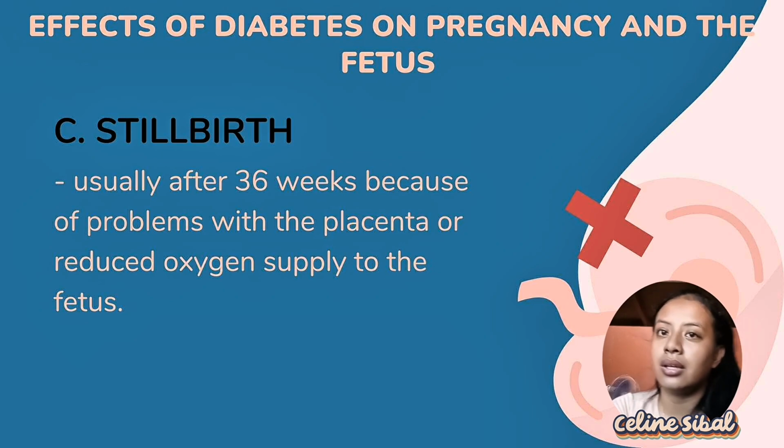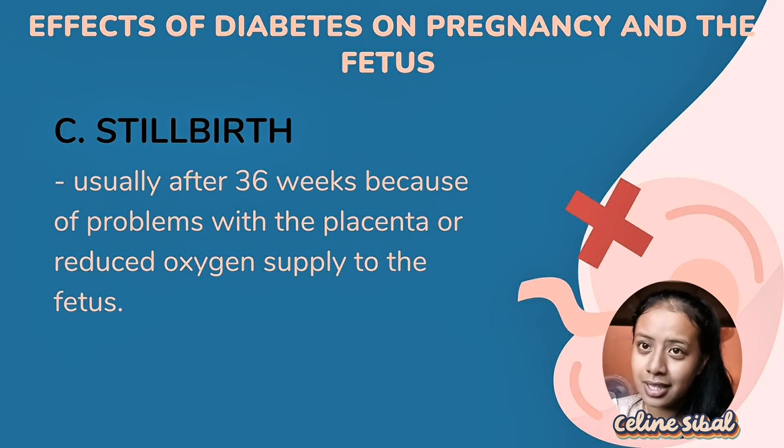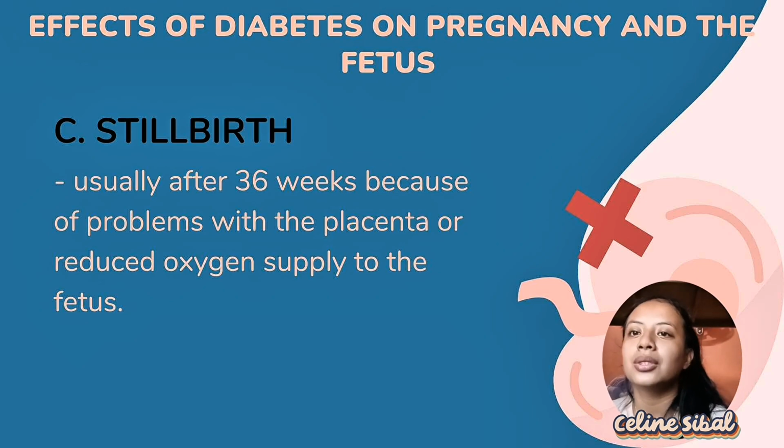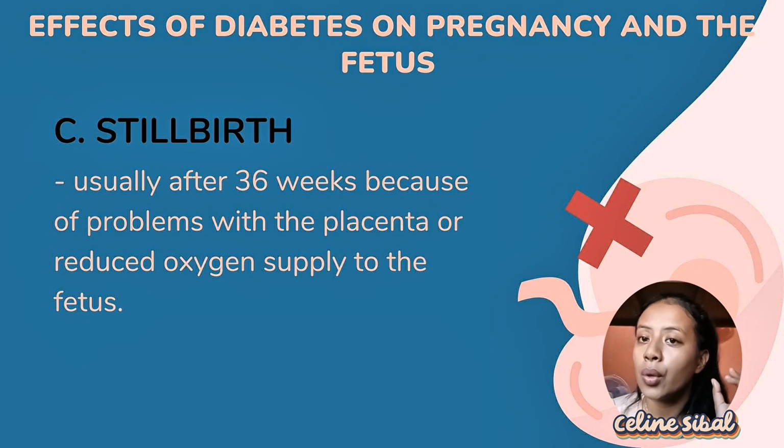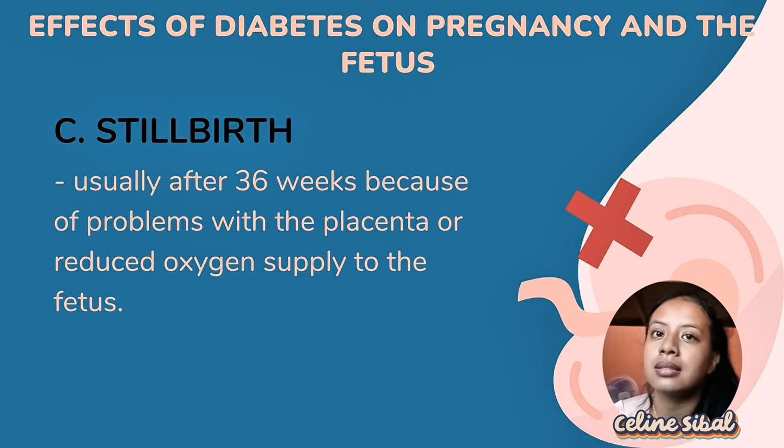Diabetes, particularly when poorly controlled, is associated with an increased risk of stillbirth. This risk is higher in women with pre-existing diabetes but can also be present in women with gestational diabetes. So why is stillbirth occurring in diabetes mellitus?